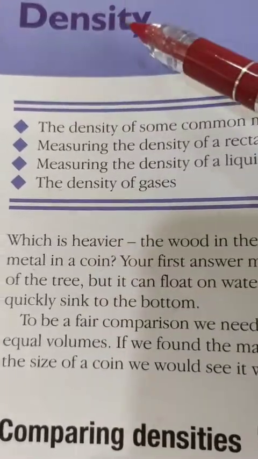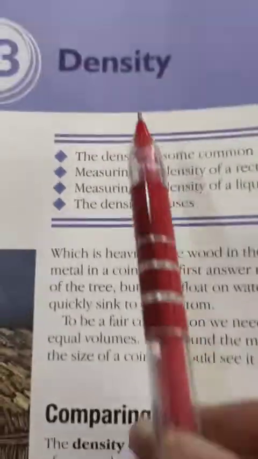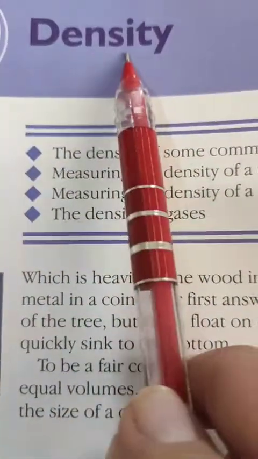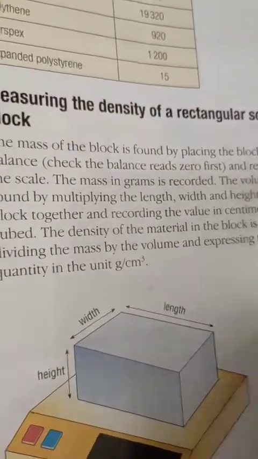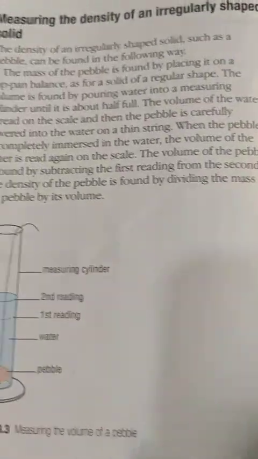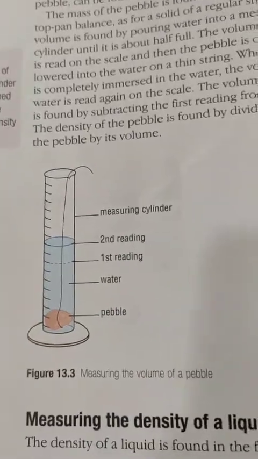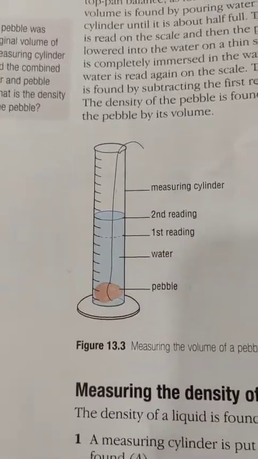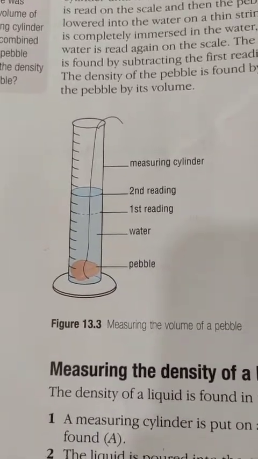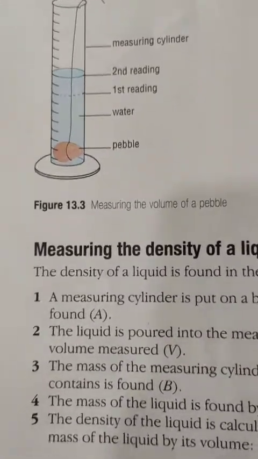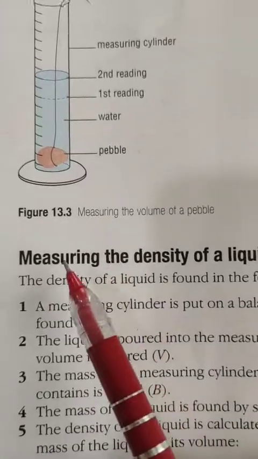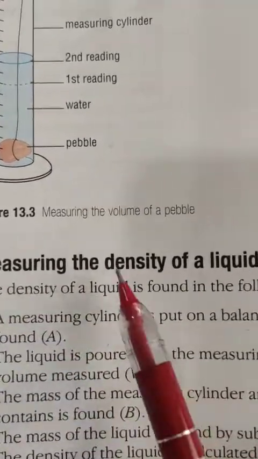In our science class we are doing the chapter density from your physics portion, in which we already learned about the term density, what density is, and how we can measure the density of a solid, of a regular shape solid and an irregular shape solid. Fine. And we also learned about the units of density, that how we can measure it in different units.